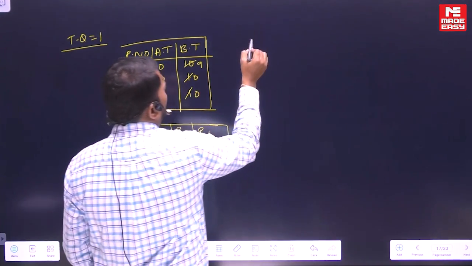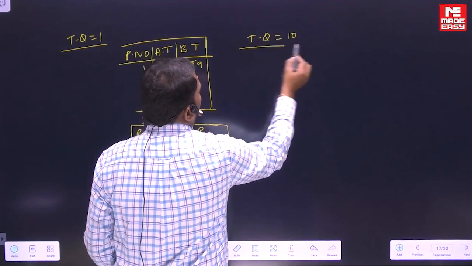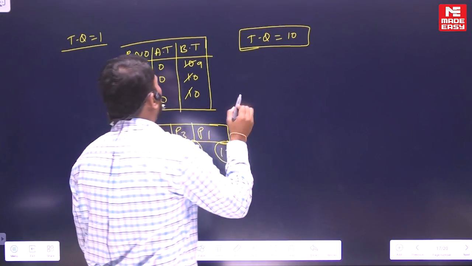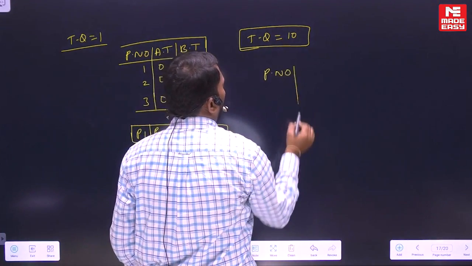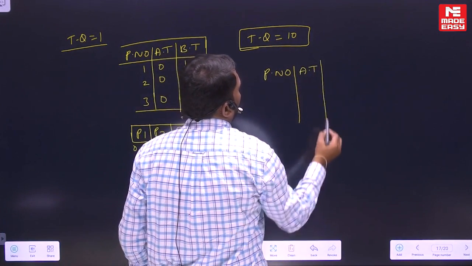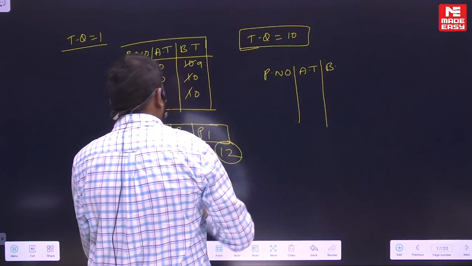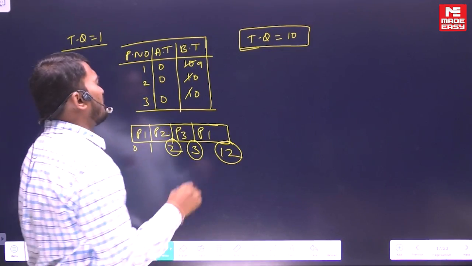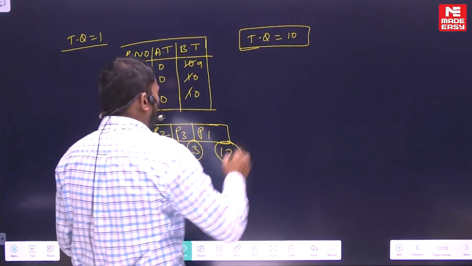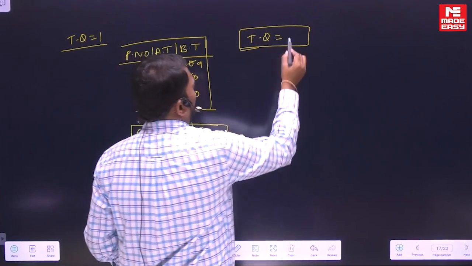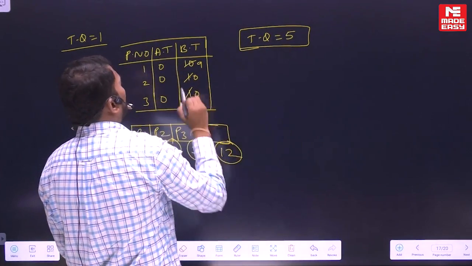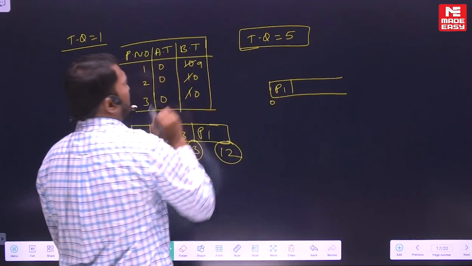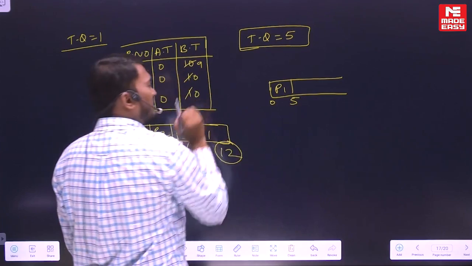Now remember, if I increase the time quantum to 10, now you see what is going to happen here. If I increase the time quantum, what is the danger that is happening? See the danger here. The arrival times are already there, so no need to copy this. Let's say time quantum 5, not 10. So if I increase the time quantum to 5, then what is going to happen? Listen here. P1 will execute how many seconds here? 5 seconds. So the remaining time will be 5.